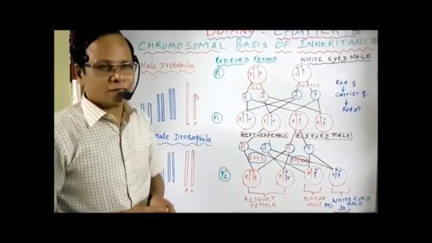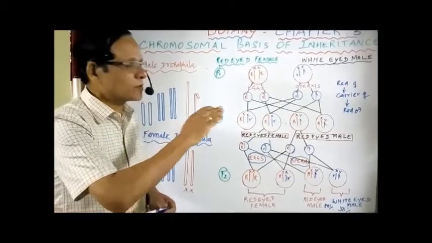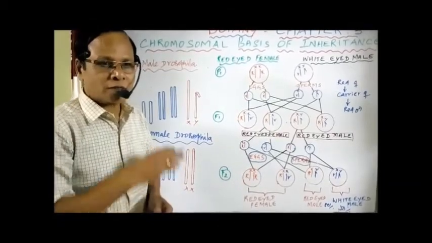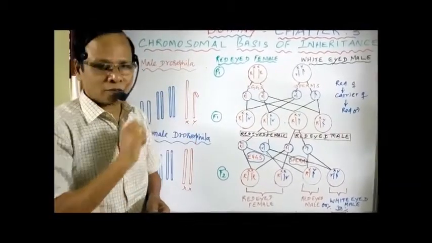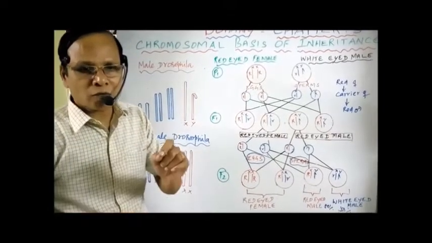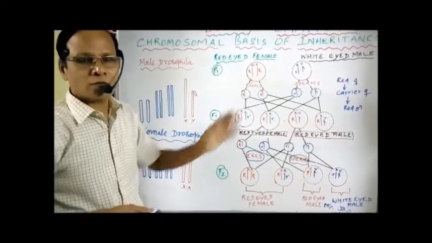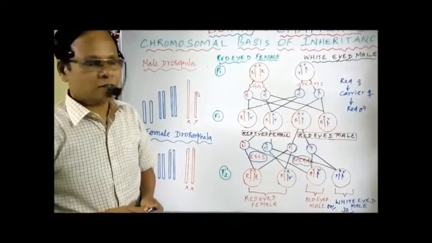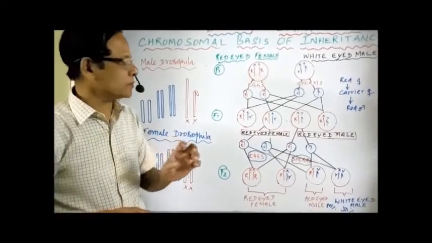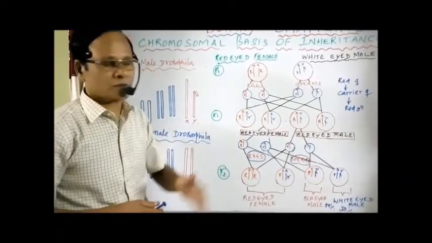So this is a strong proof showing that the genes are carried on the chromosomes, because the Y chromosome has no genes. You can say simply the genes are carried by the chromosome. Another example I mentioned is the yellow body color and miniature wings. They are also responsible for what we call sex-linked characters. So these two characters strongly support that chromosomes carry the genes, or the genes are located on the chromosomes.